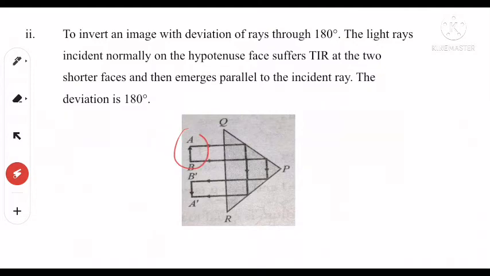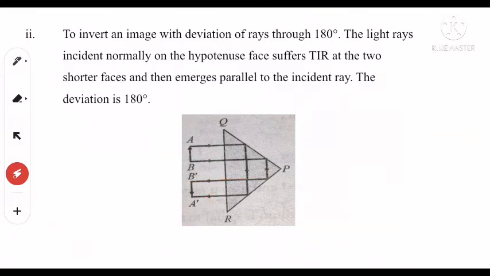AB is an object. We consider two rays. These rays are reflected back by this path and then again at this surface PR they suffer 90 degree reflection.